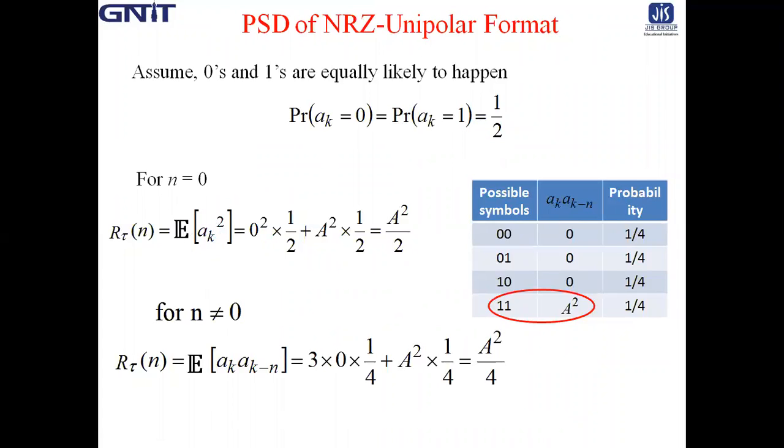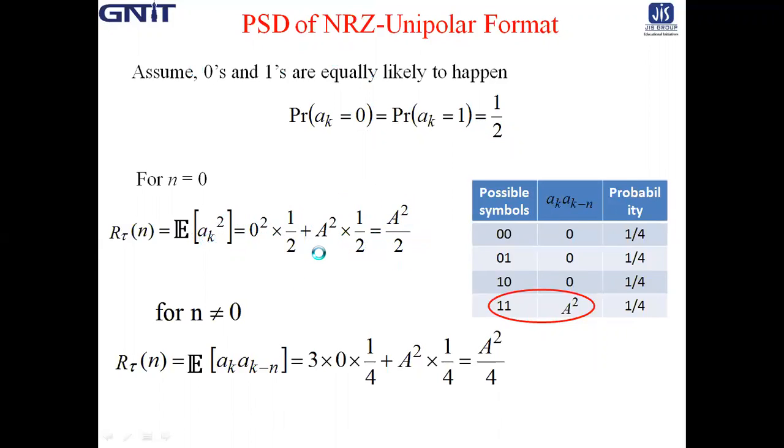If it is 0, then for the unipolar format the voltage is 0. So the expectation, that means amplitude square multiplied by its probability: 0 square into half plus, if it is 1, the amplitude is plus A, so A square into half. So it is A square by 2.